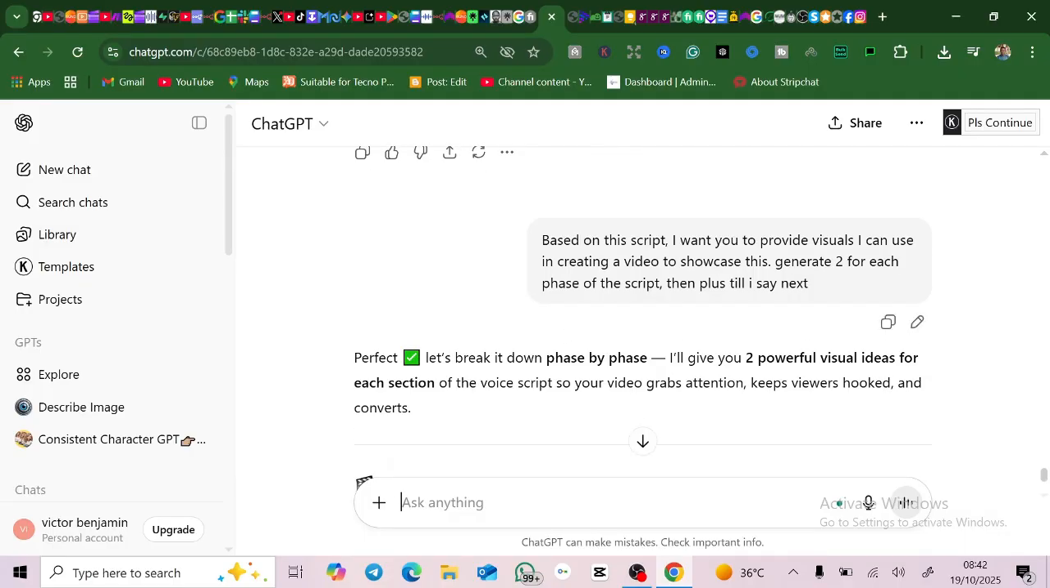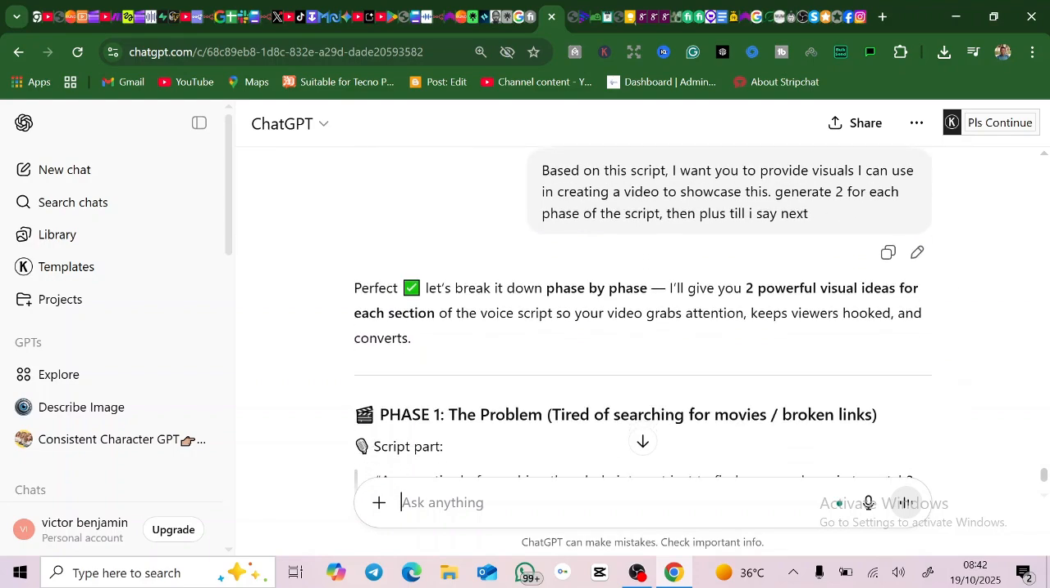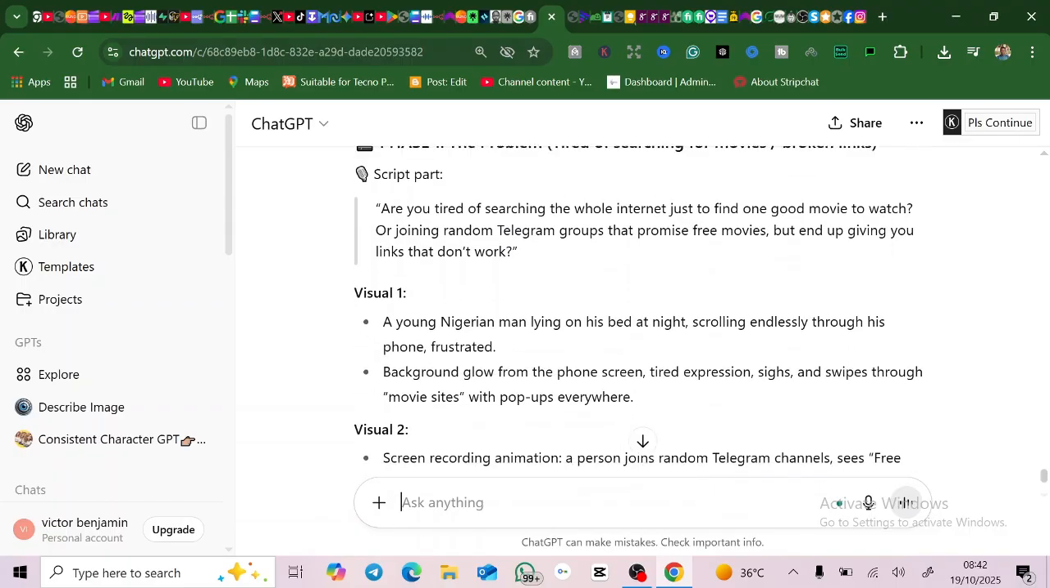So you're going to come back to ChatGPT. You know it has given you the script, right? And you use the script to create an audio. Now you come back to ChatGPT and tell it, based on this script, I want you to provide visuals I can use in creating, right, a video to showcase this. Now generate 2 for each phase of the script, then pause till I say next. You understand? So now it's going to write all the phases, all the visual phases.